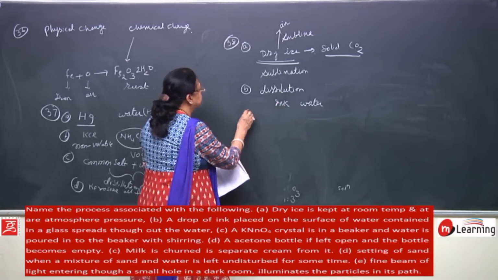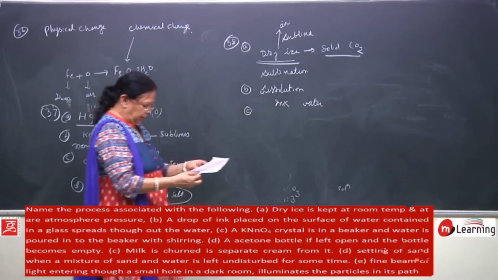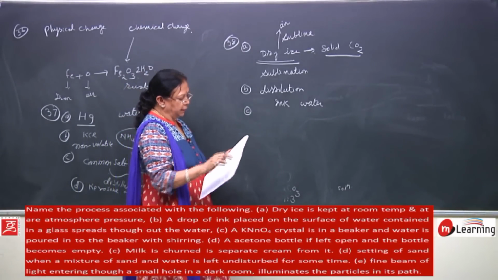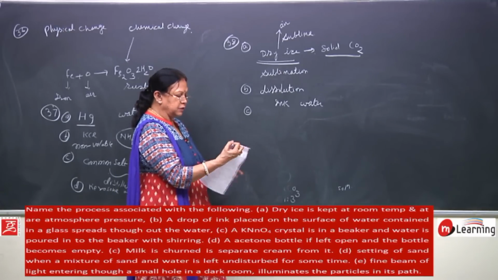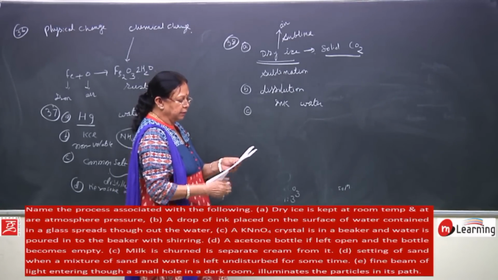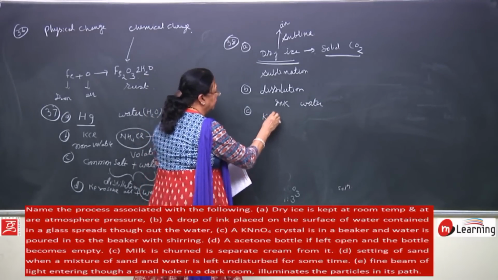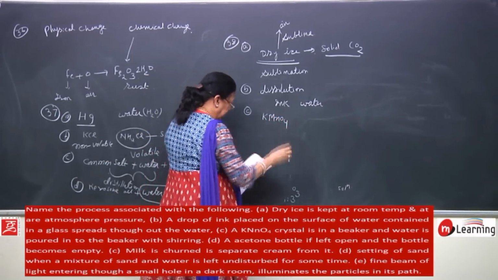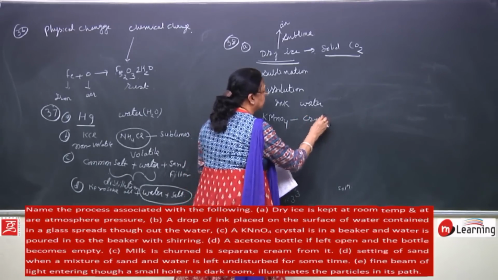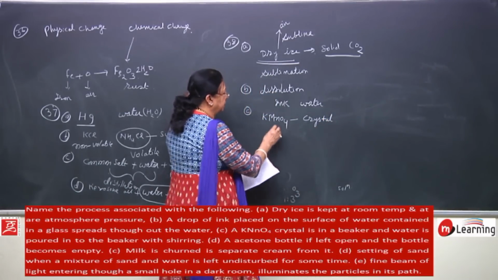Then C part of question number 38. A KMnO4 crystal is in a beaker and water is poured into the beaker with stirring. Potassium permanganate, KMnO4 crystal is poured in a beaker.